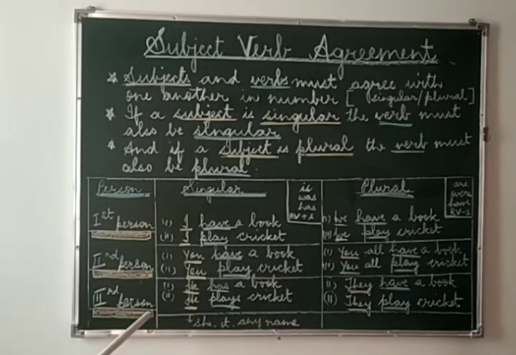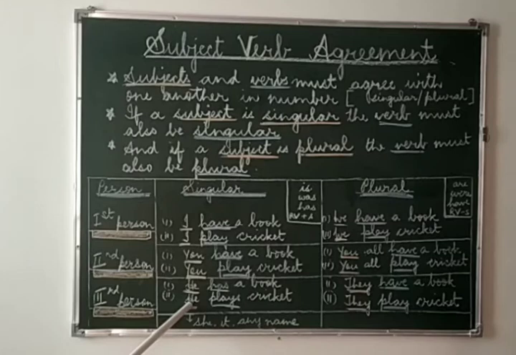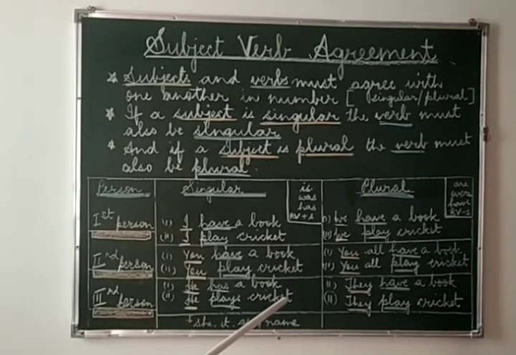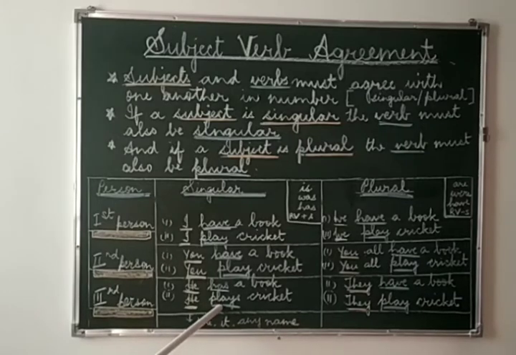Now see the third person. Here we have he has a book. Now he is singular, has is also singular. Now let's take the next example with the main root verb. He plays cricket. Now he is singular and plays is also singular as it ends with an s.